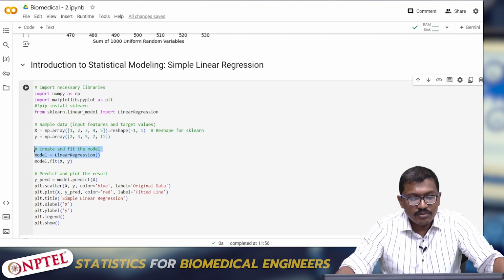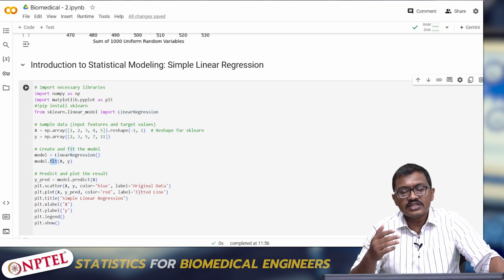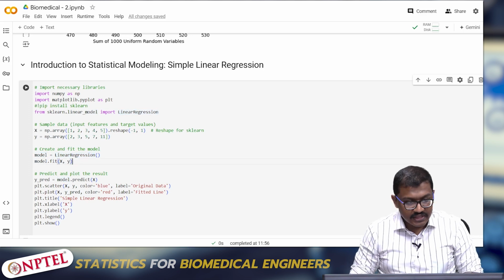Again here I'm calling the linear regression function, and I'm putting a dot fit. If you want to perform a linear regression, this is how you should call it: model is equal to LinearRegression, model dot fit, or you can do something like this.